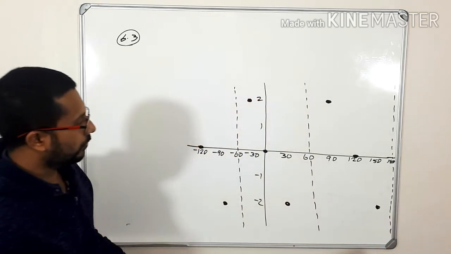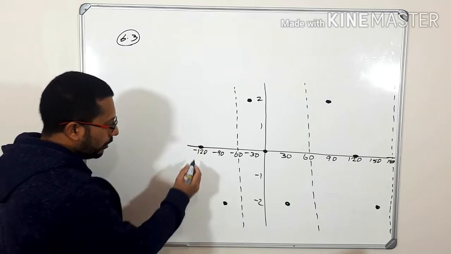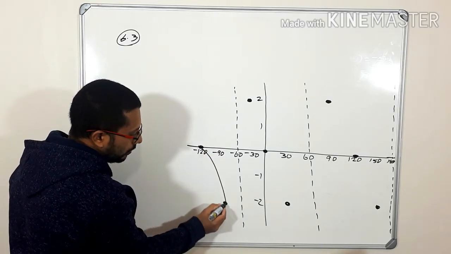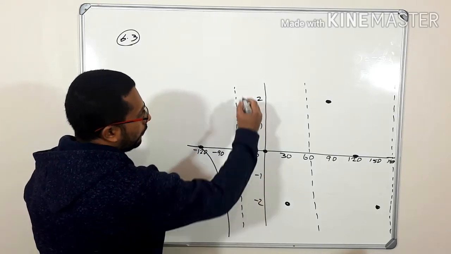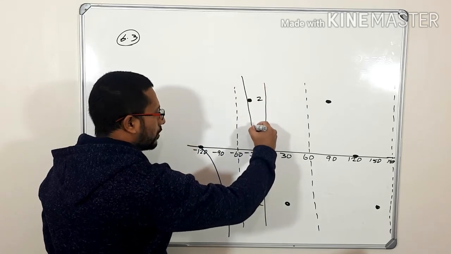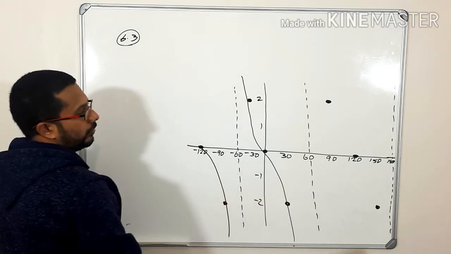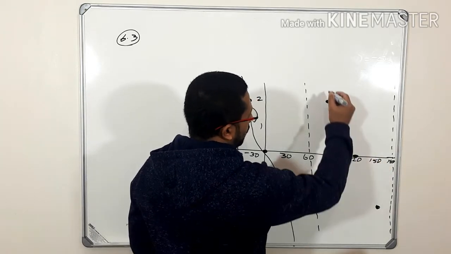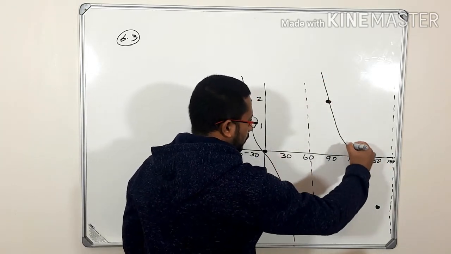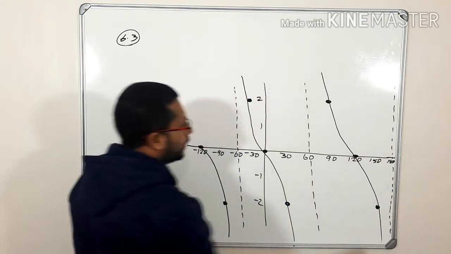Now we can join the points. From here it goes like this, passing through that point and going there. And here it is like this.